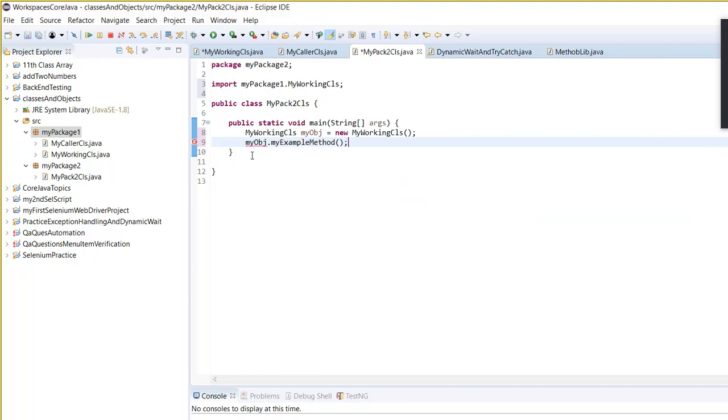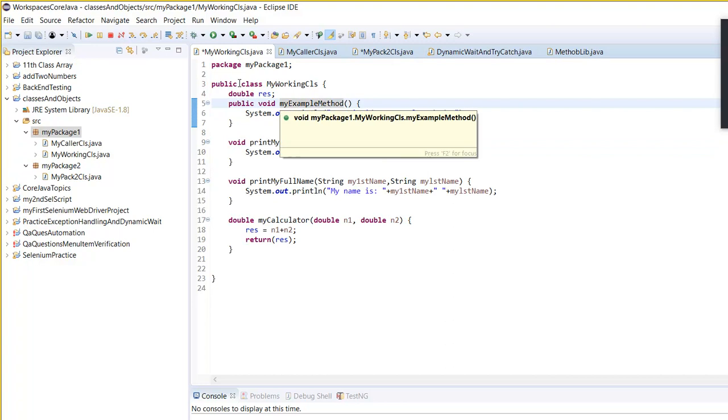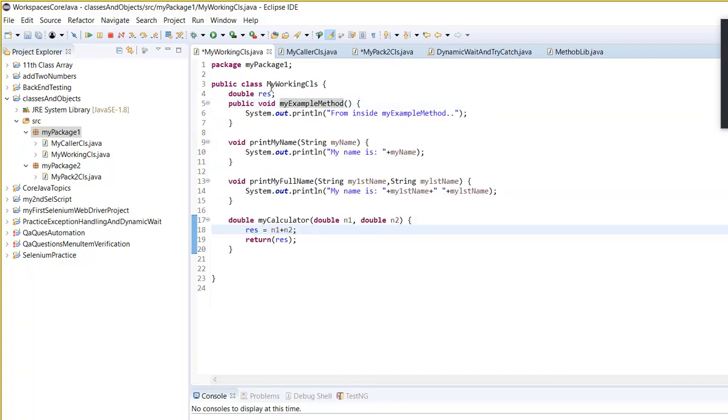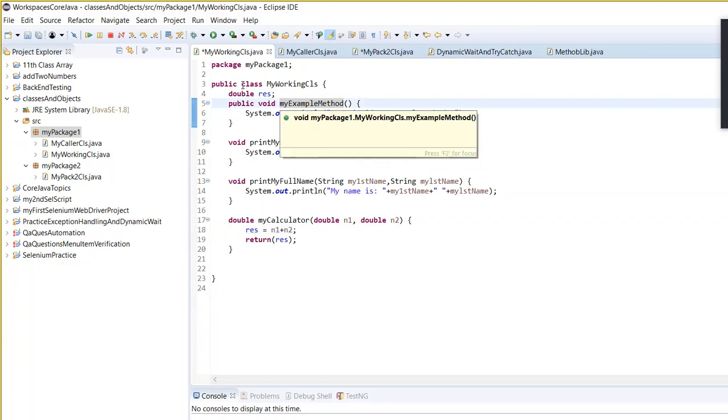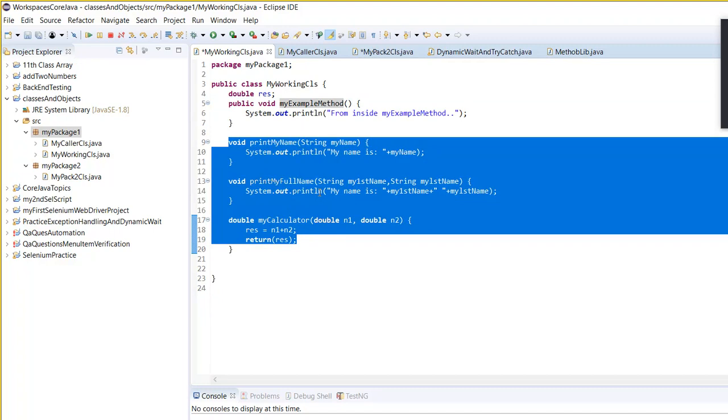Now I'll call this, and then I will go there in my working class, and I will take a look at my example method versus the other three methods. So what is the difference between my example method and the other three methods? Now you tell me. The one is public, the other three are not public. The other three are not public but default. The other three have what type of access specifier?